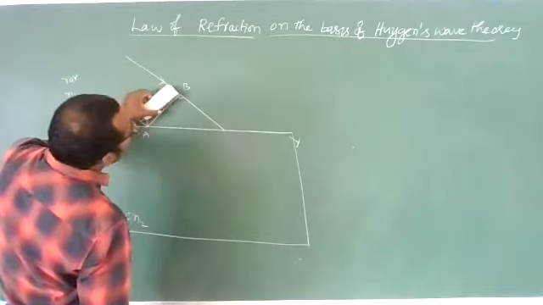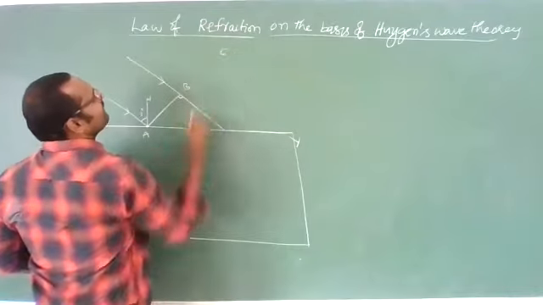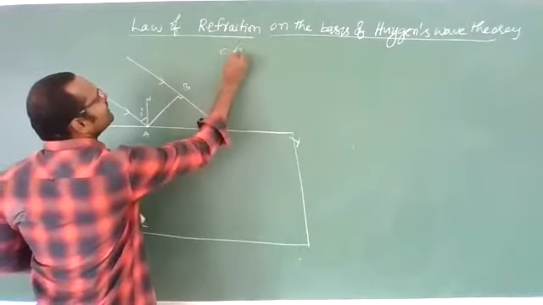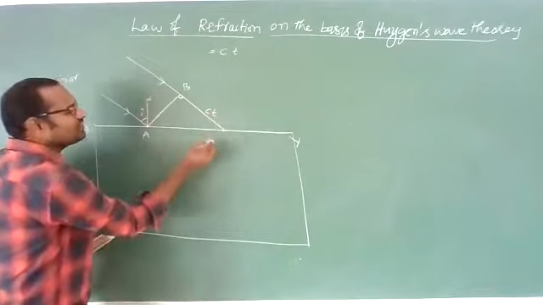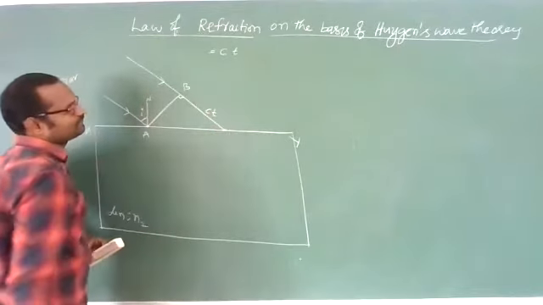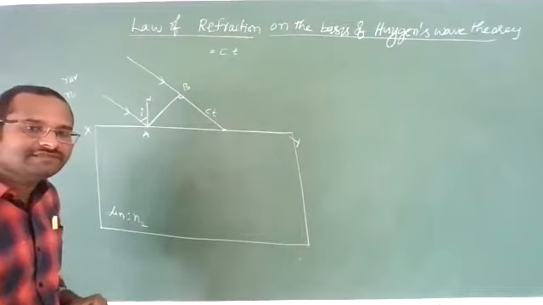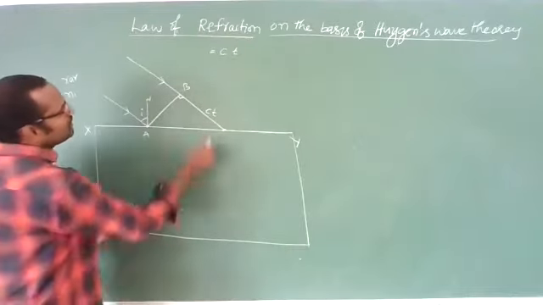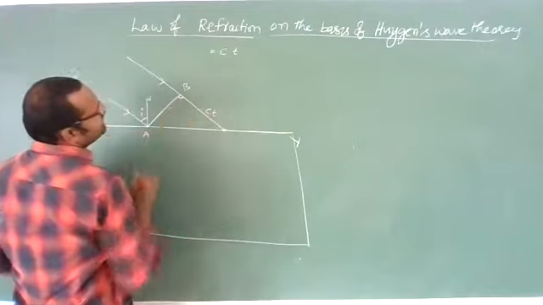How much distance will it travel? Let us imagine the rays of light are traveling at the speed of light. Then in a time t, it will travel a distance of ct.